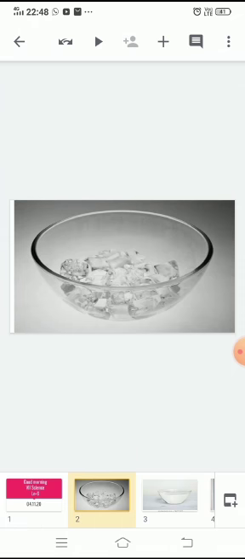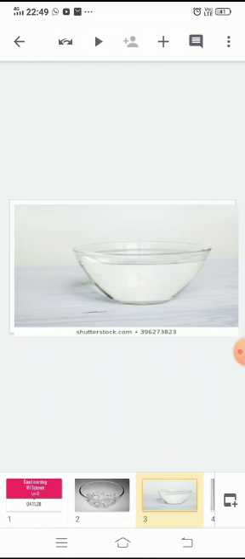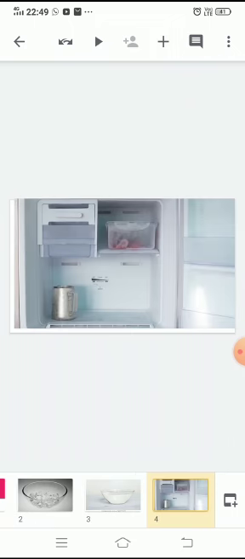What will happen if you keep an ice cube in a bowl outside? After some time, you will see only water in the bowl. What happened to the ice cube? Ice cube has changed into water. If you keep that bowl of water in the freezer, it again changes into ice cube.